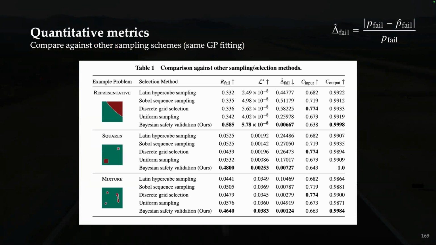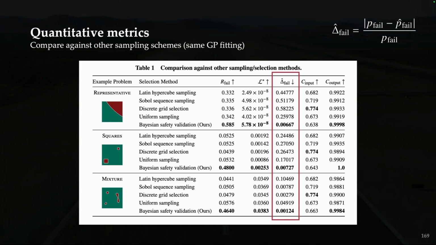But what's important is we then compare this quantitatively against different sampling schemes, meaning, say, we sample uniformly random over this space to pick new points, or we can use, say, space-filling algorithms like Sobol sequence sampling or Latin hypercube sampling. How does this compare to Bayesian safety validation? The important one that we see here is that Bayesian safety validation consistently gets less than 1% error in the probability of failure, meaning it's getting a very good estimate of the failure probability, while also having high likely failures.